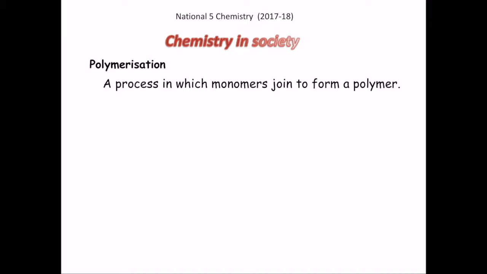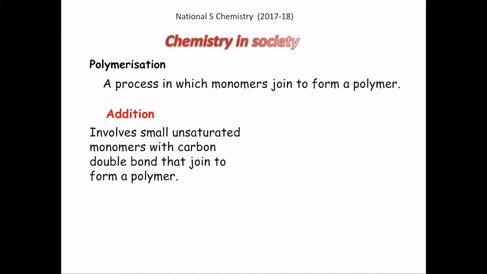Polymerization is a process in which the small repeating units in some of the hydrocarbon families join together to form a polymer. So, polymerization can be addition polymerization, which involves small unsaturated monomers with a carbon double bond that join to form the polymer.